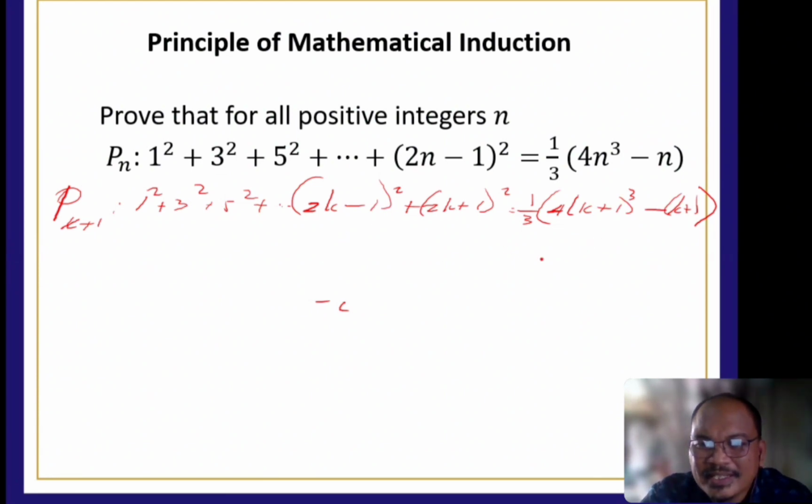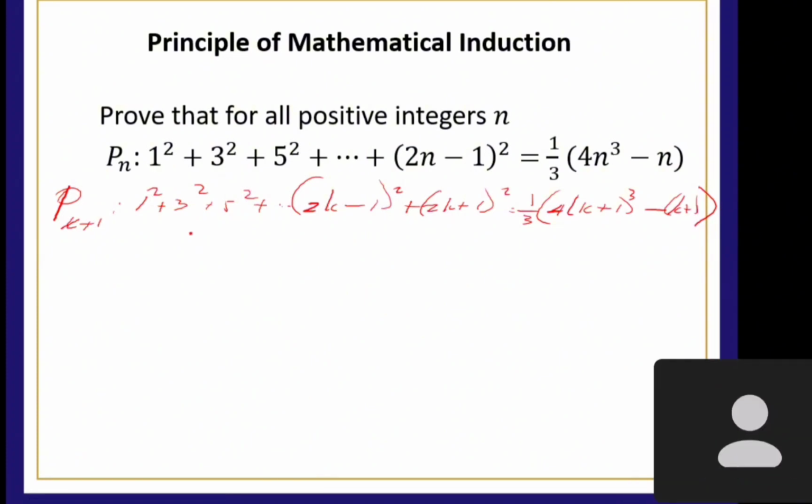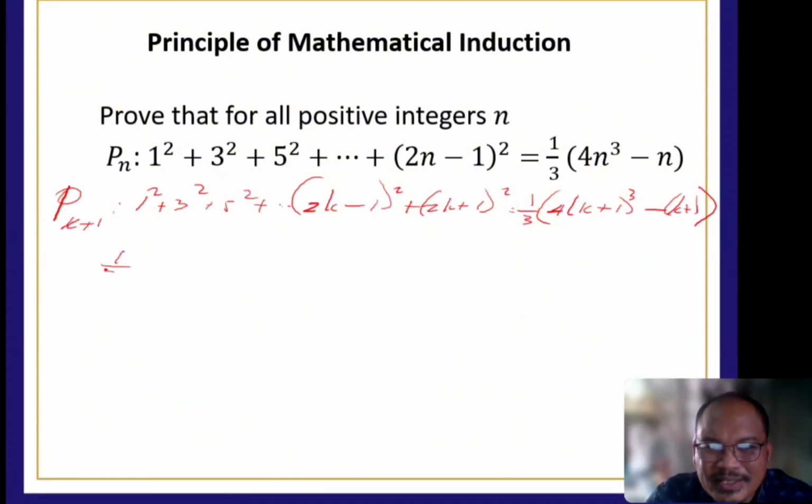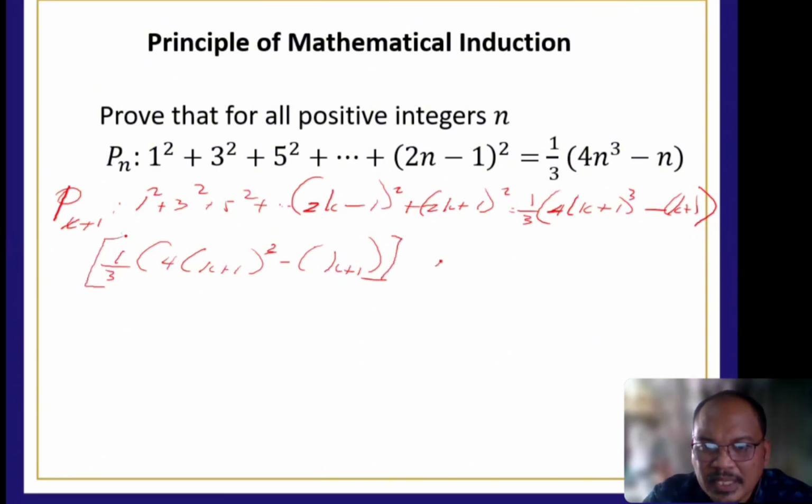Sandali, hindi kasya. Ito, may kulang akong plus dito. No? Tama. Yung 2k plus 1 squared, ilagay ko na dito. So 1/3 4k plus 1 cube minus k plus 1 plus. Pero ito ay naka-close, no? Yan. Plus 2k plus 1. Yun na yung cube, yung nandito.